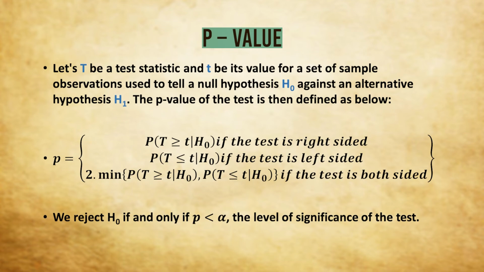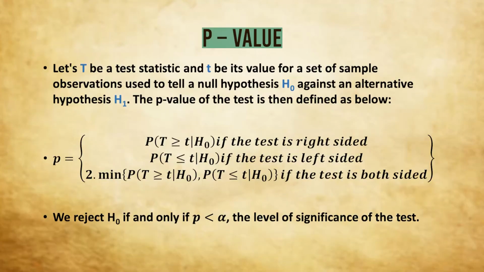Now for a one-sided test, or to be specific, for a right-sided test, that means theta equals theta naught against theta greater than theta naught, the p-value is defined as the probability that capital T is greater than or equal to small t, given H naught. That means the probability that capital T, the random variable, the statistic, will exceed the observed value of the statistic, that is small t. For a left-sided test, it is the probability that T is less than or equal to small t, given H naught. This is the p-value for a left-sided test.